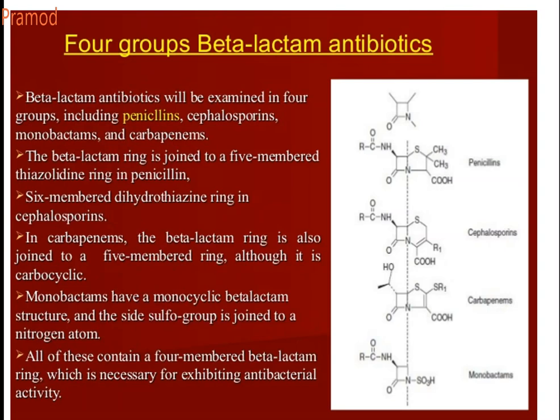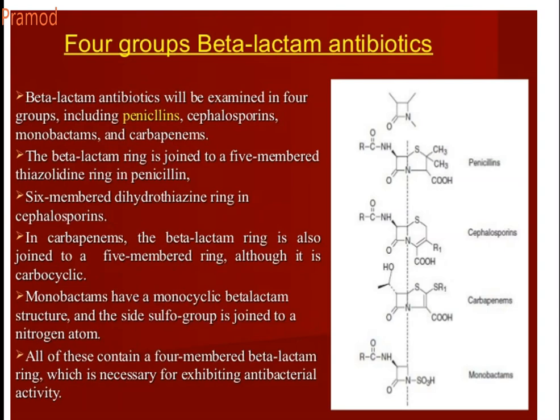Thiazine means it contains a 6-membered heterocyclic ring containing sulfur and nitrogen, and it has 2 hydrogens at the second position. At the rest of the positions it is substituted. That's why it is called dihydrothiazine ring in cephalosporin.